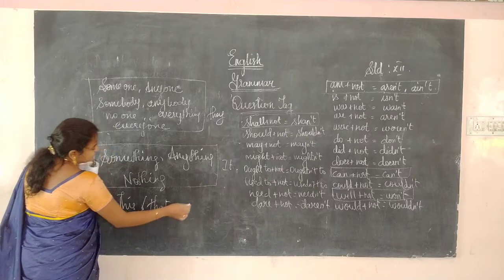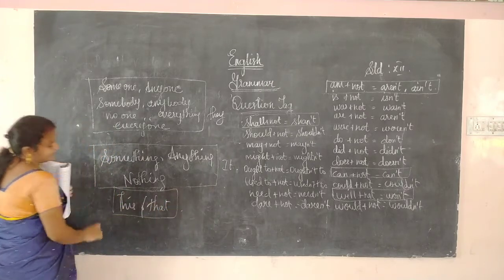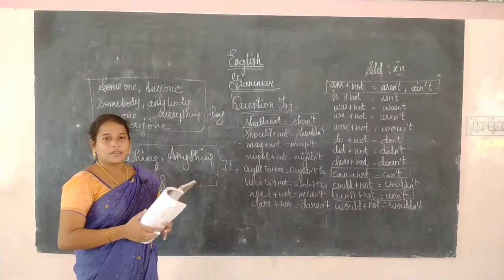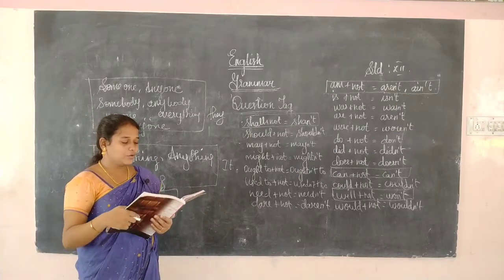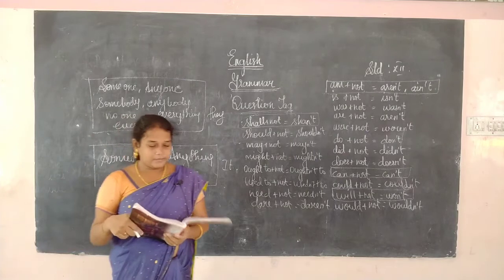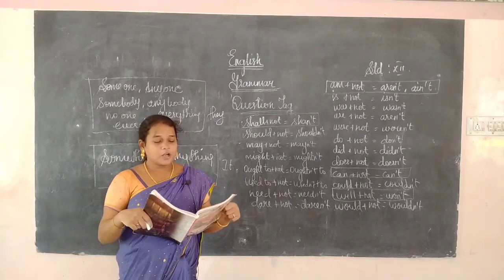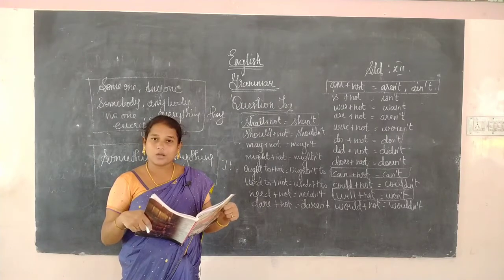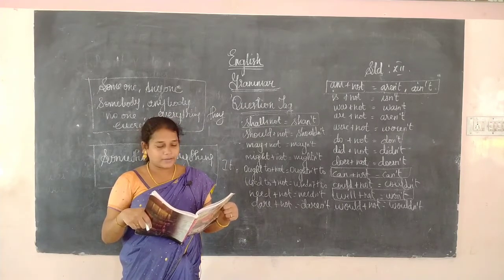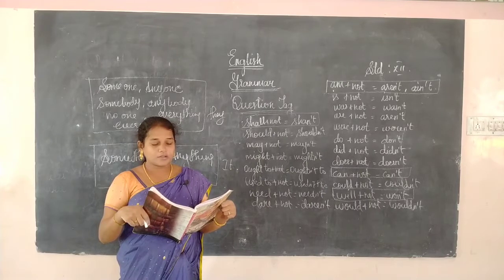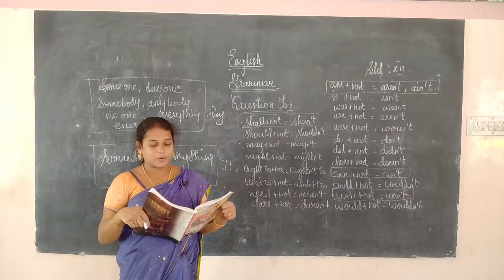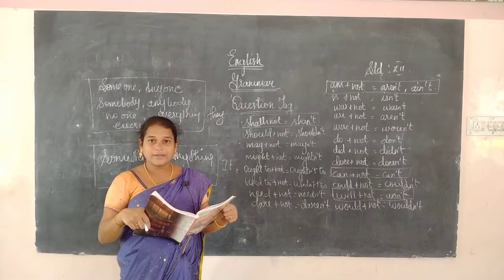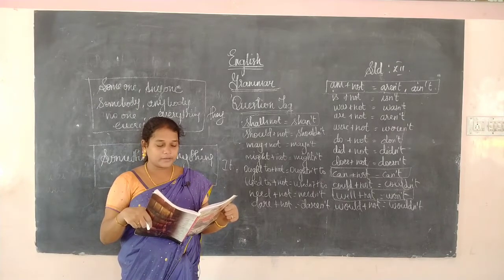If a sentence has this is, or that is, we can write isn't it. If it is this or that, we will change it into it. Then, the peacock is a national bird of India. So, isn't it? The blue frog was more expensive than the pink one. So, wasn't it. The blue frog is a thing, so we will use it.